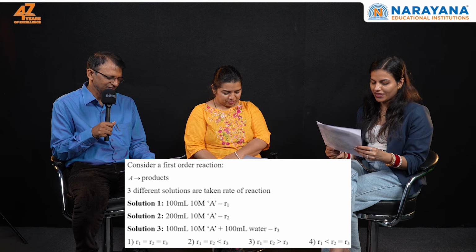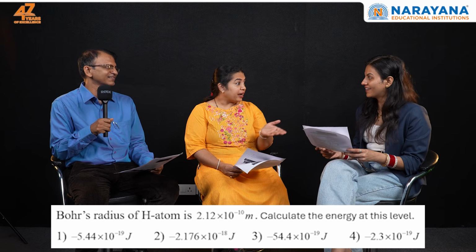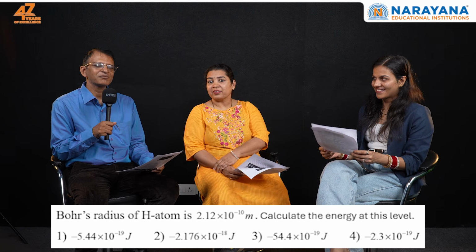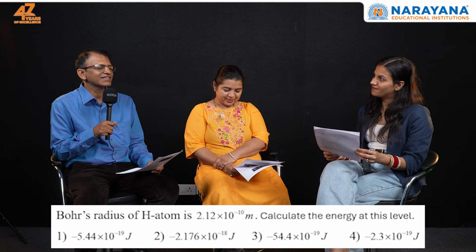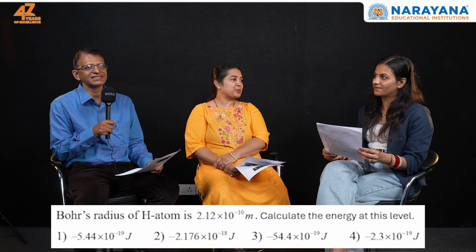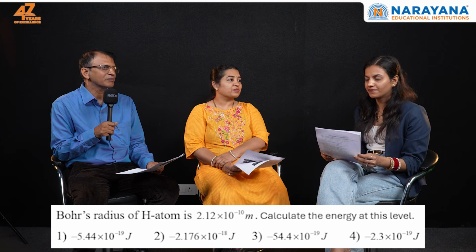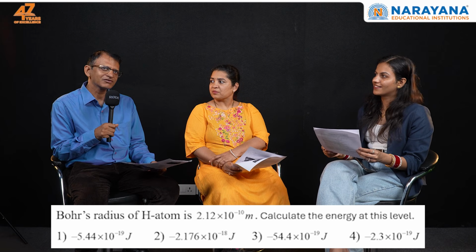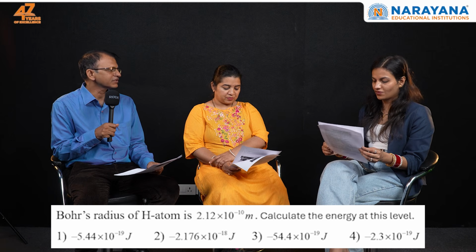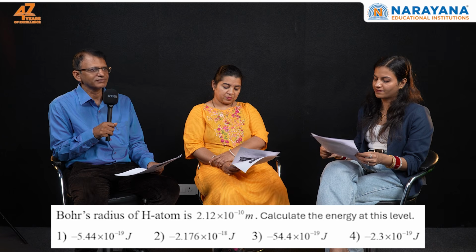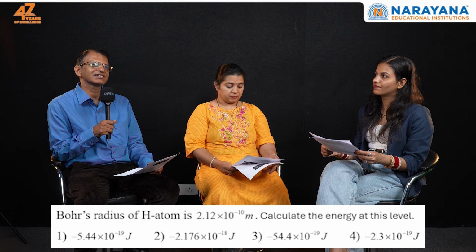Okay, with this, we have question number 12. It's there in physics also, students. Atomic structure. Most students, when they calculate the energy of the electron in the nth orbit, remember the energy in terms of electron volt per atom. But in this question, they are asking in joule per atom, and you can convert also if you know it in electron volt per atom. Here they have given the radius, and from that we can calculate in which orbit the electron is present, and from there we can calculate the energy.